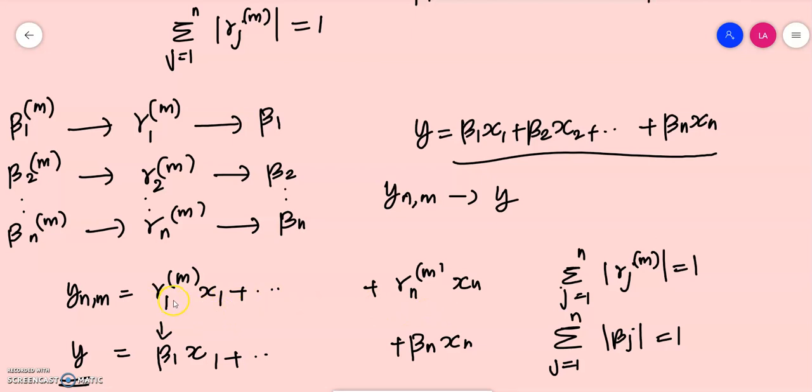We have clearly understood that gamma 1m is converging to beta 1. So gamma 1m x1 should converge to beta 1 x1, and gamma 2m converges to beta 2, so gamma 2m x2 should converge to beta 2 x2, etc. Gamma nm should converge to beta n, so gamma nm xn should converge to beta n xn. So clearly the linear combination of these should converge to beta 1 x1 plus, etc., plus beta n xn, which is taken as y. Since the summation over j from 1 to n of modulus of gamma jm is equal to 1, its converging part, whose sum should also go to 1 as well.